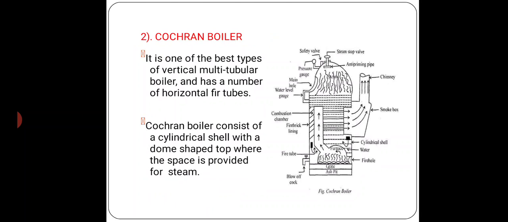The Cochran boiler consists of a cylindrical shell with a dome-shaped top where space is provided for steam. Here we see the safety valve, steam stop valve, pressure gauge, manhole, water level gauge, and combustion chamber. These are all boiler mountings and accessories, which maintain the functioning of the boiler and improve its operation.